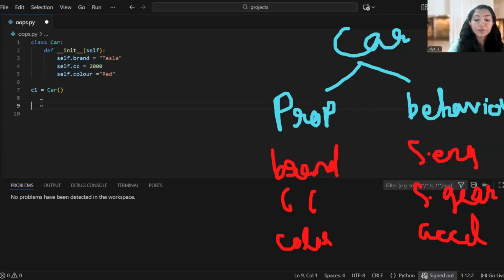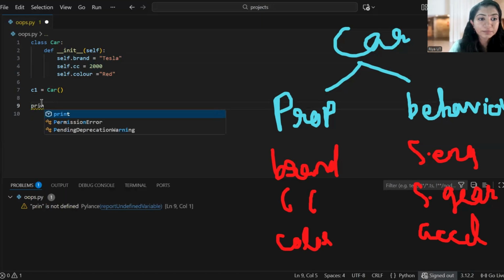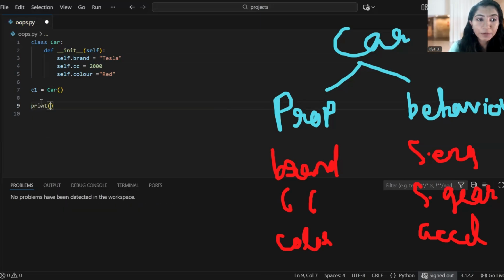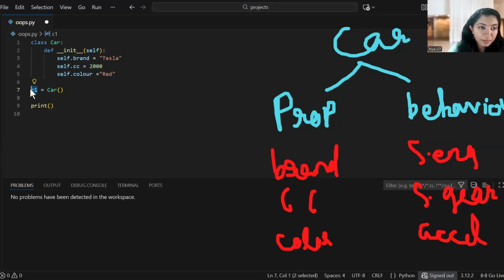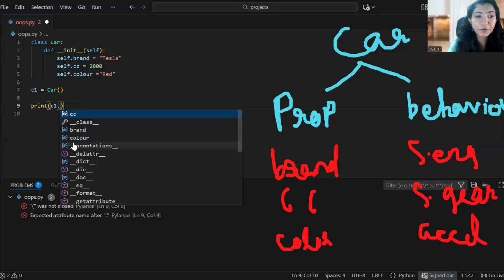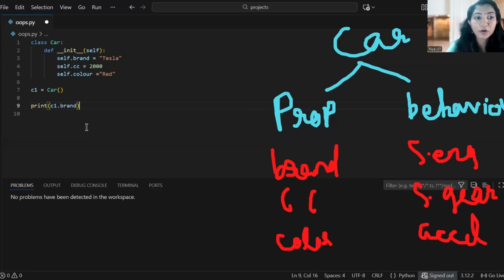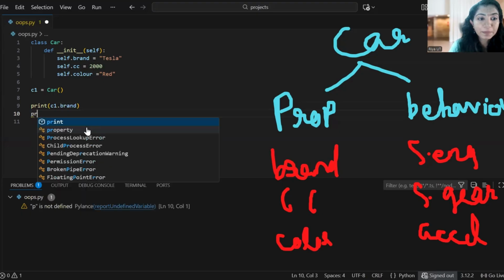How to print? You want to write print, then put the parentheses inside it. How do we have to print? By using the object reference. Can you tell me what is the object reference? Yes, C1 is the object reference we used. So you want to print by calling C1 dot brand. So I'm calling C1 dot brand, then print